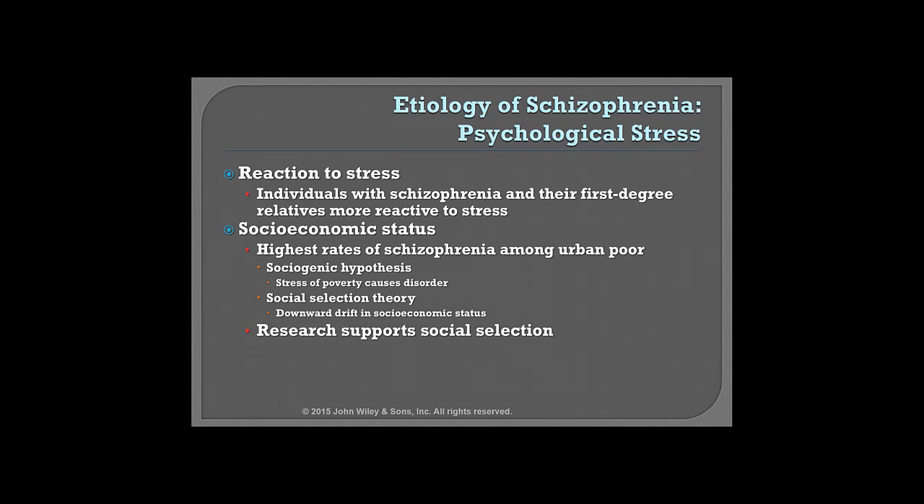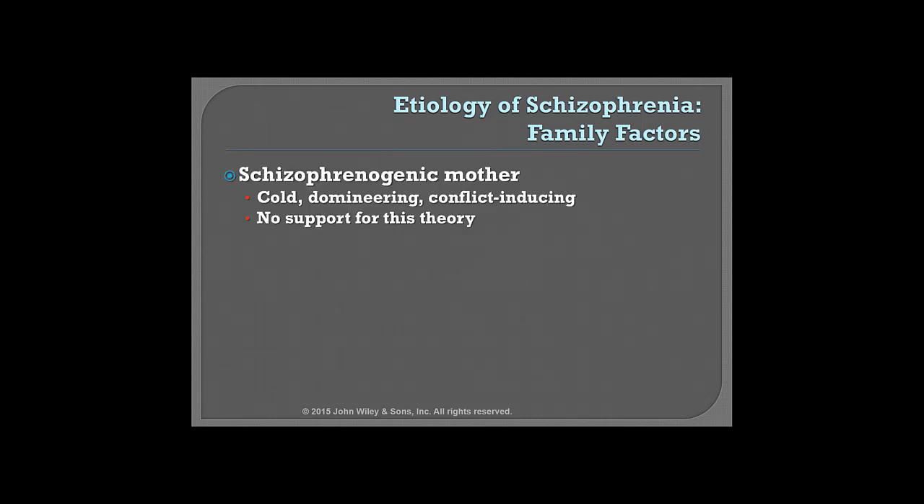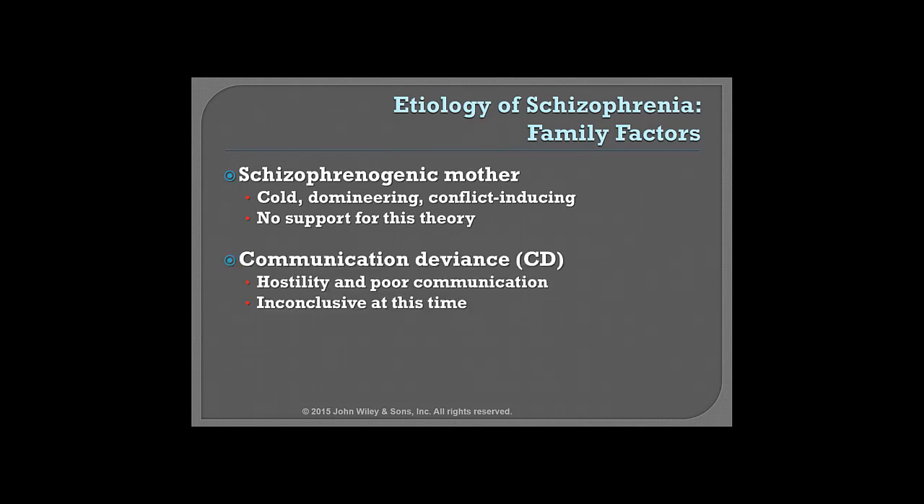Slide 27. What about family factors? Do they play any role? There used to be an old theory called the schizophrenogenic mother, this sort of cold, domineering, conflict-inducing mother that created schizophrenia in their child. There's really no support for this theory now. And also communication deviance. Is there a lot of hostility in the home, poor communication? And that's also inconclusive at this time.